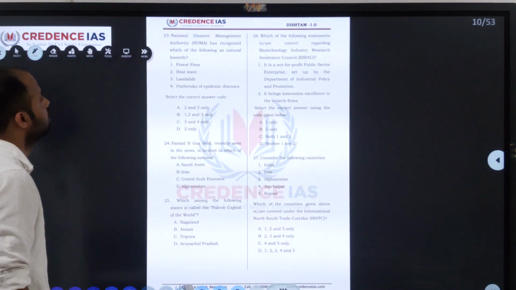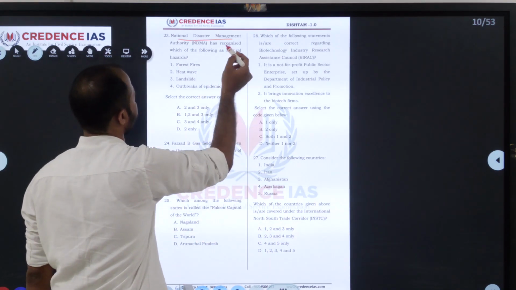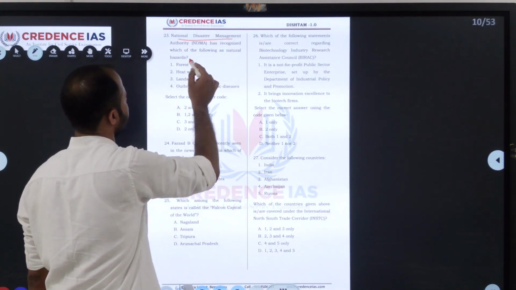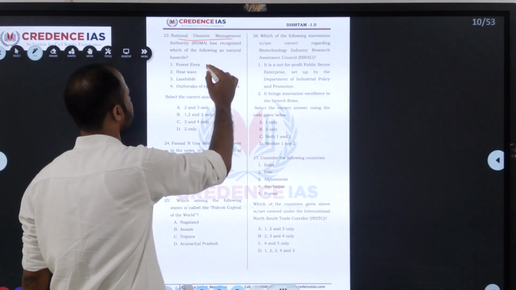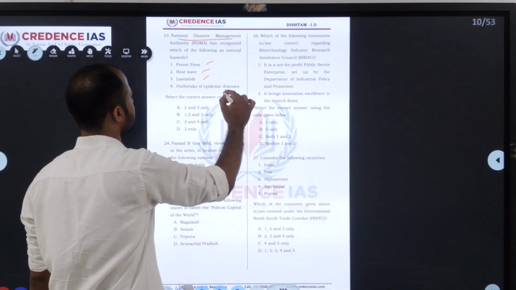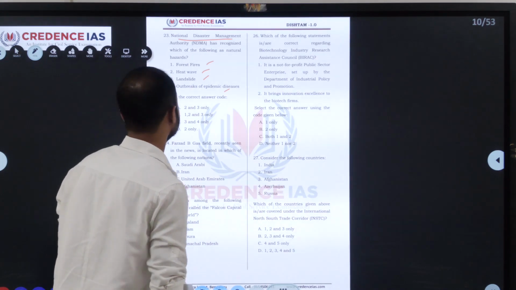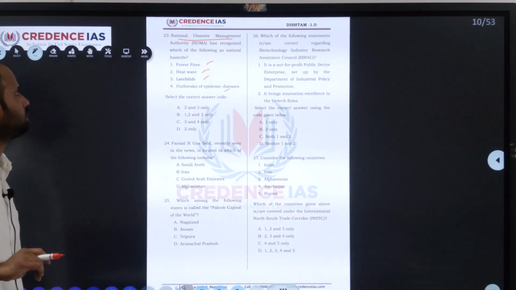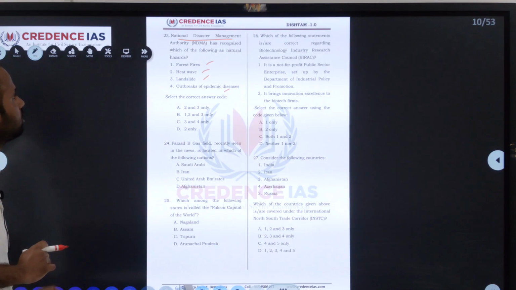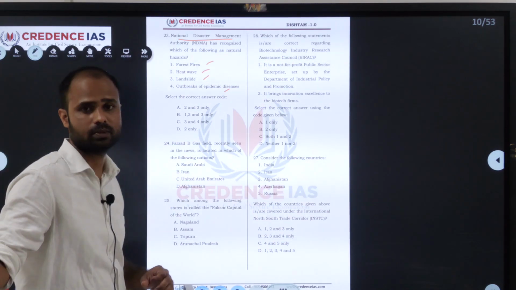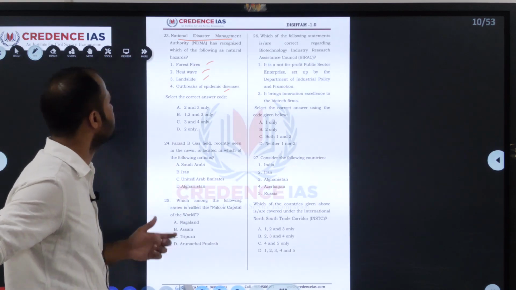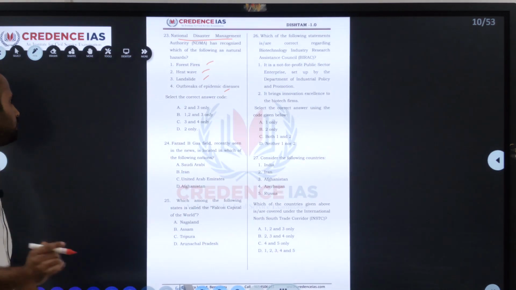Next. The National Disaster Management Authority has recognized which of the following as a natural hazard? They are given forest fire, heat wave, landslide, outbreak of epidemic disease. So the National Disaster Management Authority is the apex body under the Government of India for making policies regarding disaster management. It was set up under the Disaster Management Act 2005.